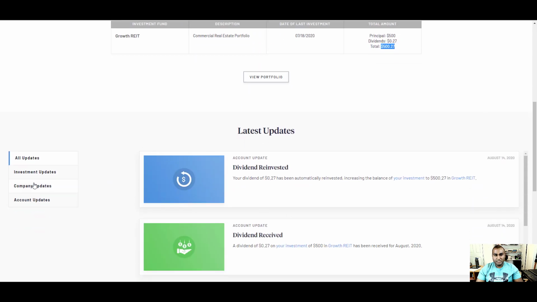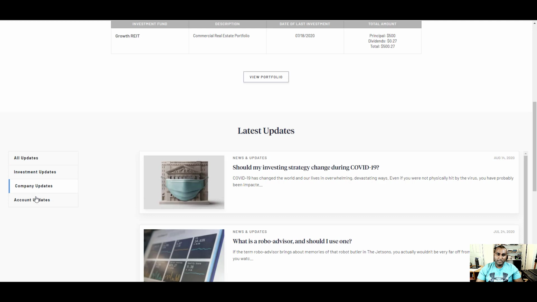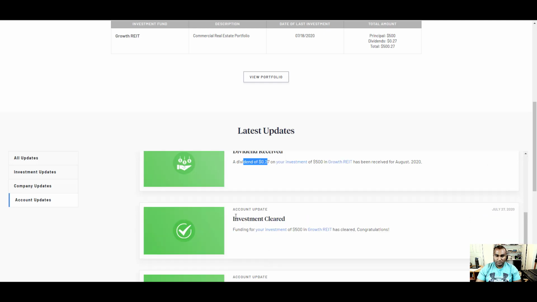And you can look at all of the updates here, or you can look at investment updates, the company update, the account update. I like this, like I can drill it down exactly how I want to see it. Here's my update of 27 cents that they gave me. They did it twice, receive and reinvest, basically one time to receive it and another time to go ahead and reinvest it. And then investment cleared when I put in that $500. It takes a couple days.